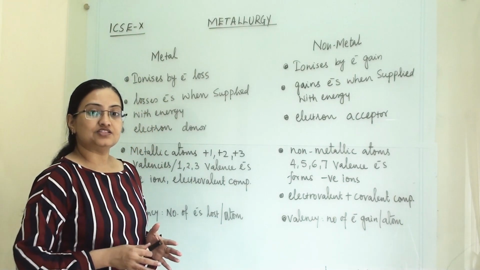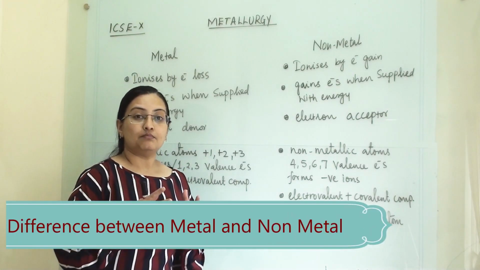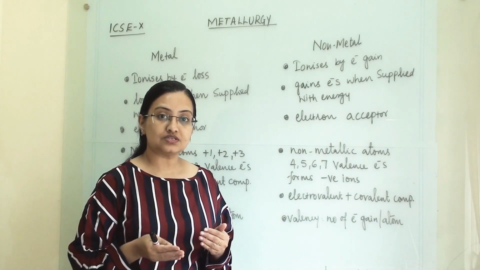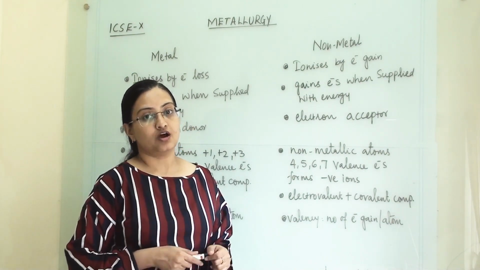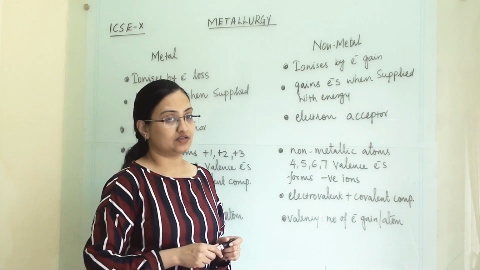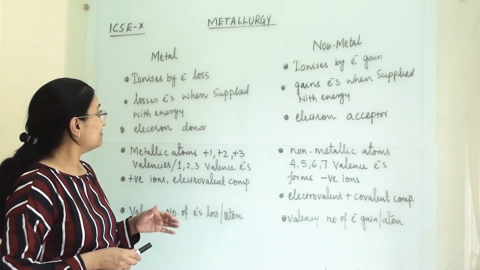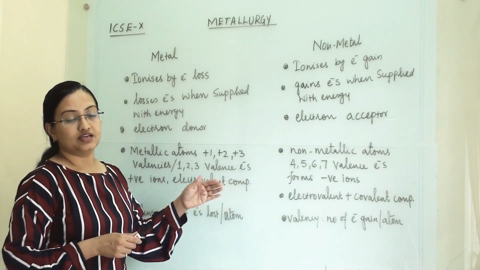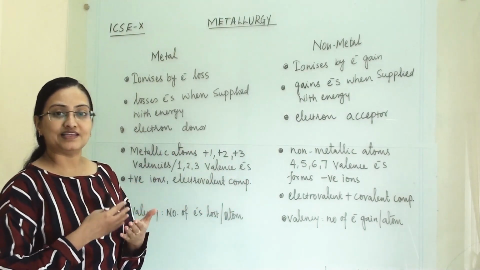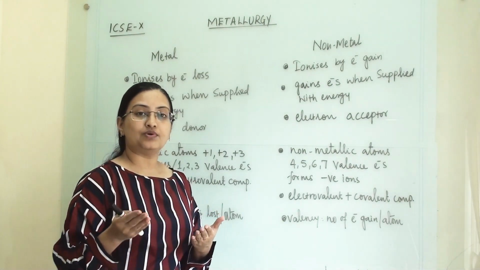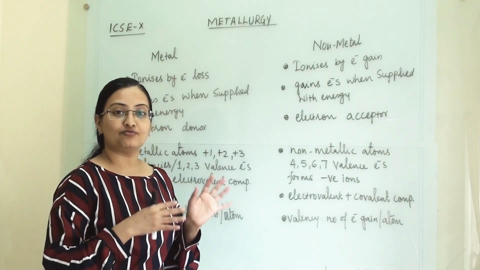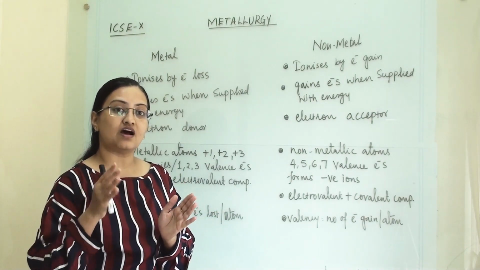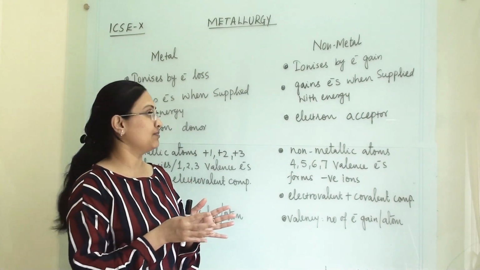So in metallurgy we are going to discuss the metals, extraction of metals, their specific ores and some chemical reactions about metals and non-metals. So we are starting our chapter with the difference between metal and non-metal. Here we are covering all the valence electrons, chemical properties, physical properties of metal and non-metal, and we will see how non-metal elements are different from metallic elements.